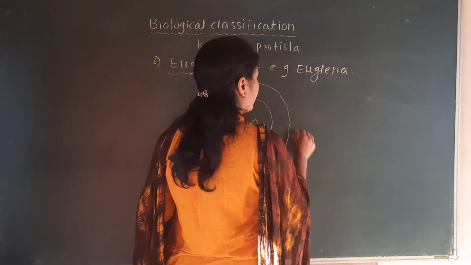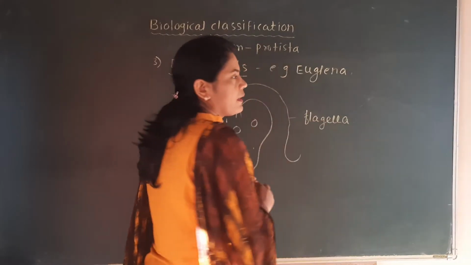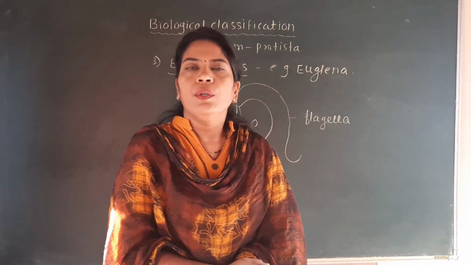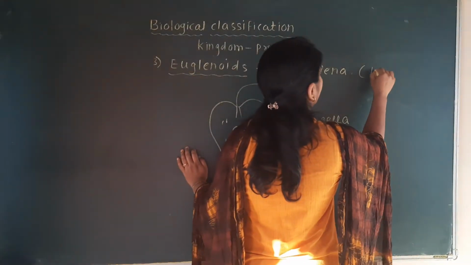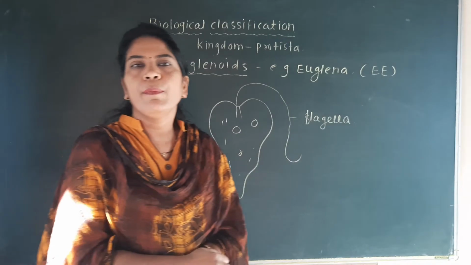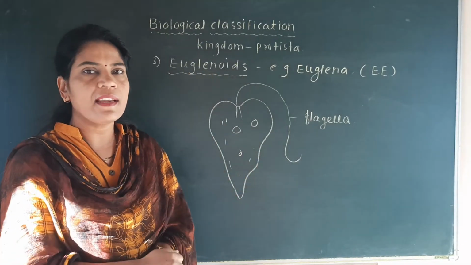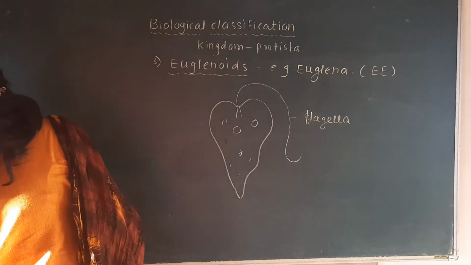This one is called the flagella of this Euglena. The trick is that EE, euglenoids belong to Euglena. Okay, so the characteristic trick is that EE. Now we discuss the characteristics of this Euglena.